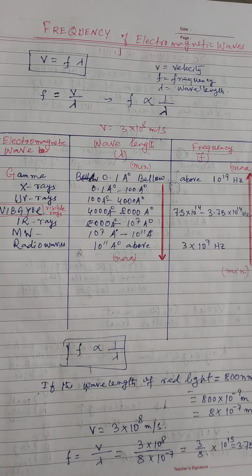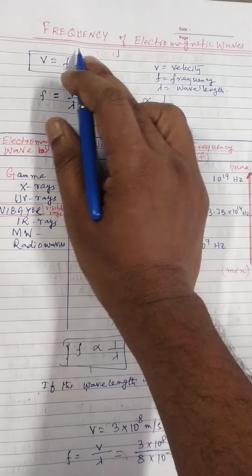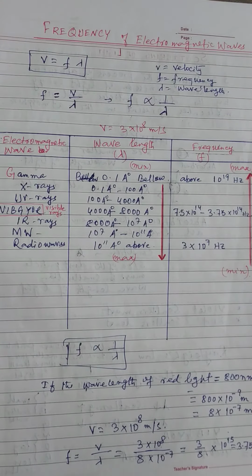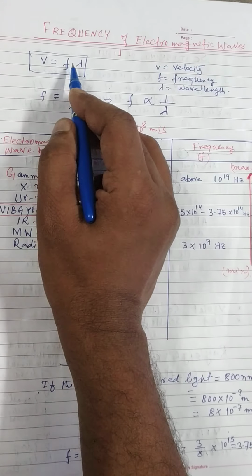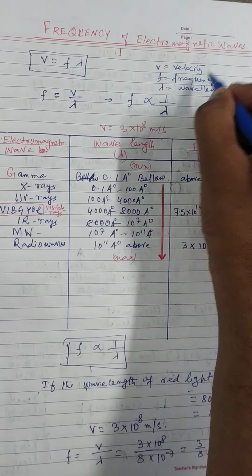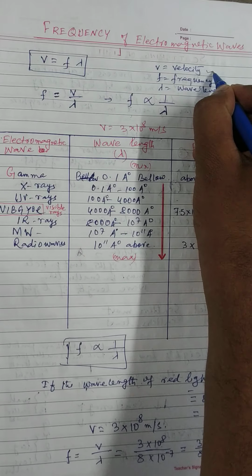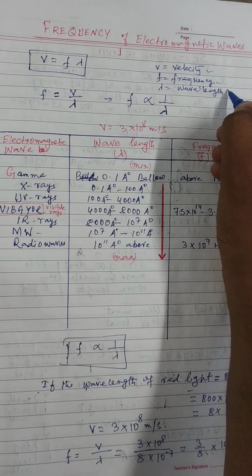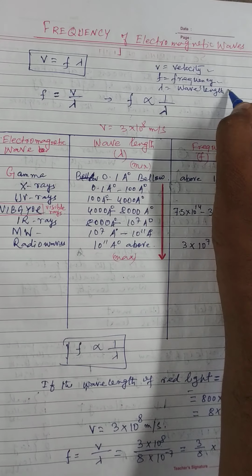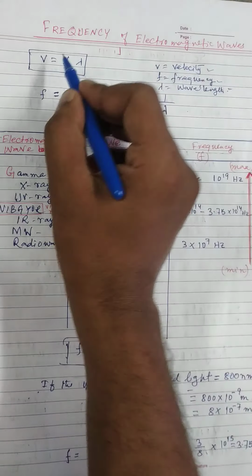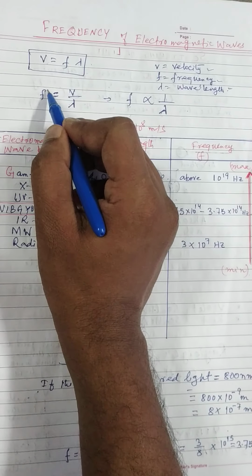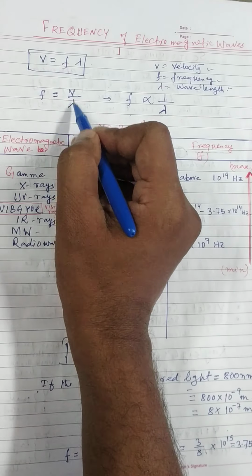In this video we will discuss the frequency of electromagnetic waves. Look at this. Here some relations are given. V equal to F lambda. V is the velocity of light, F is the frequency, and lambda is the wavelength. So the relation between velocity, frequency and wavelength is V equal to F lambda. If you want to find the frequency, then F equal to V by lambda.